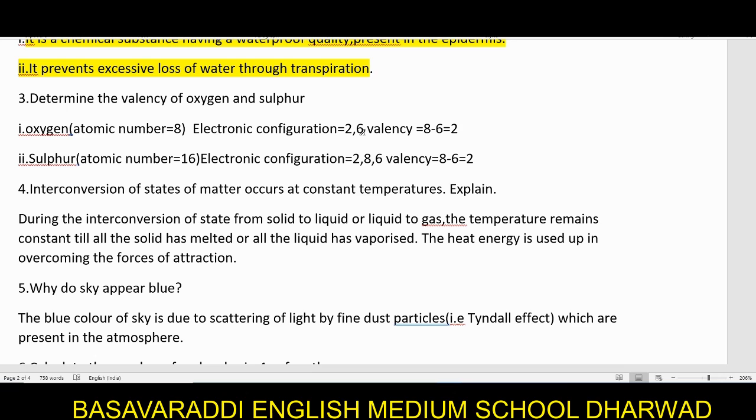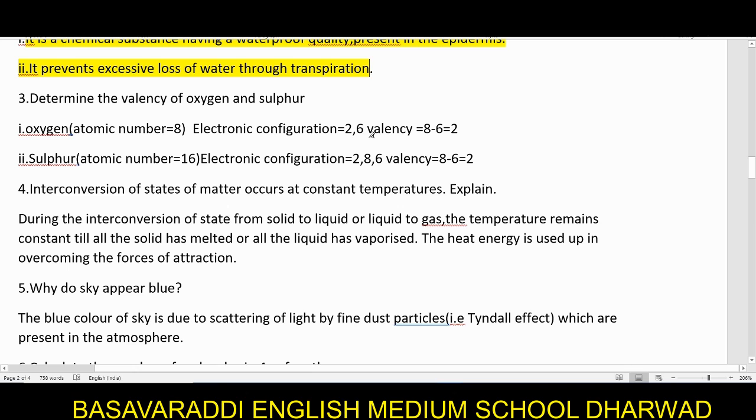Always remember, K shell can take up only 2 electrons, L can take 8 electrons, M can take 18, and N can take 32.